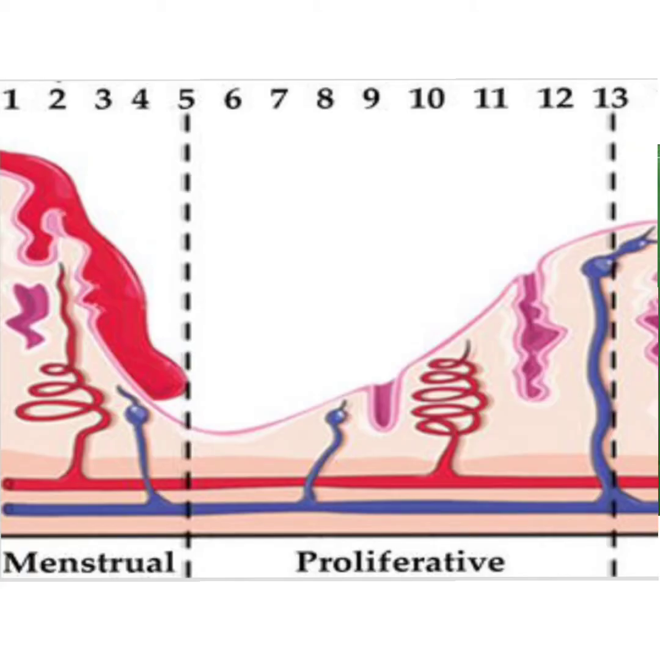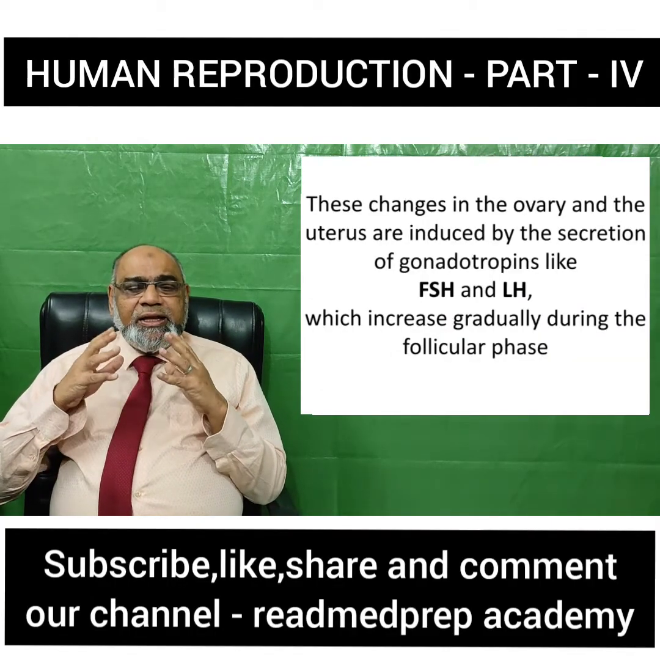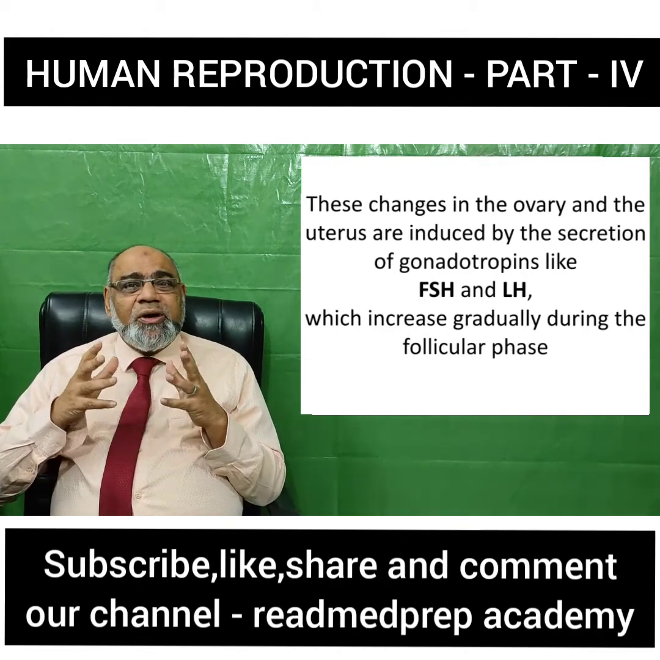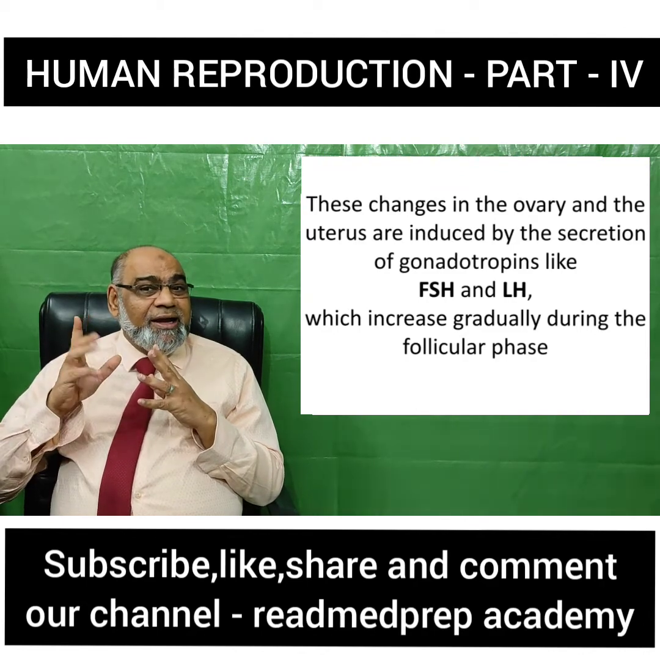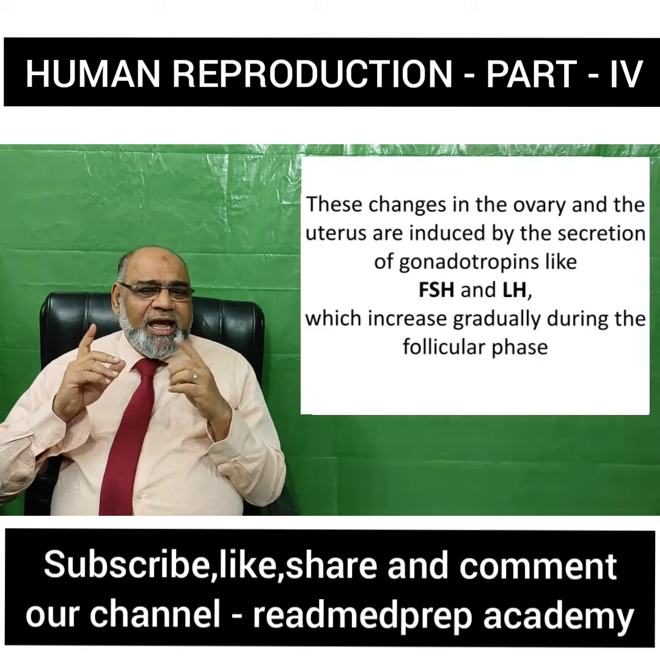We can see the menstrual phase in this diagram, and in the proliferative phase you can see the tortuosity of the blood vessels as well as the development of the glands in the endometrium. What are the changes in the ovary and the uterus induced by? They are induced by the secretion of gonadotropins. Where are the gonadotropins secreted? In the anterior pituitary. What are the gonadotropins that are secreted? The FSH and the LH.